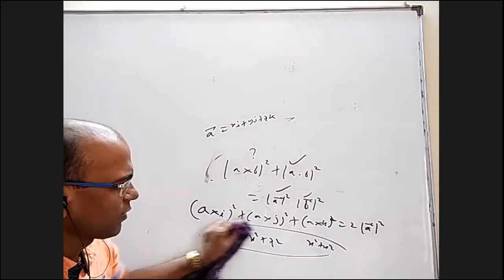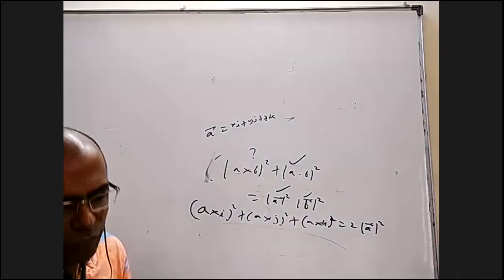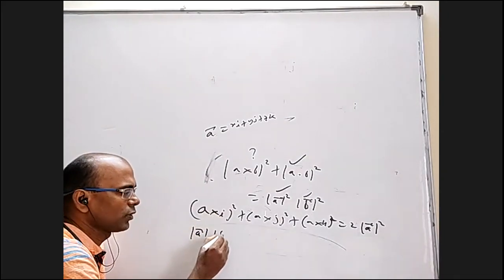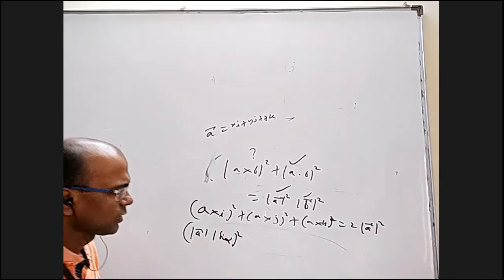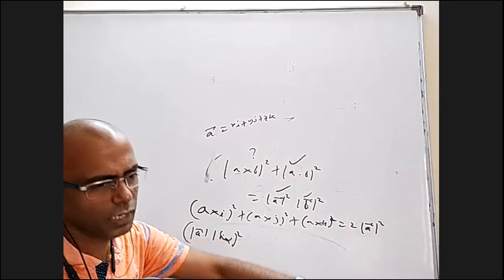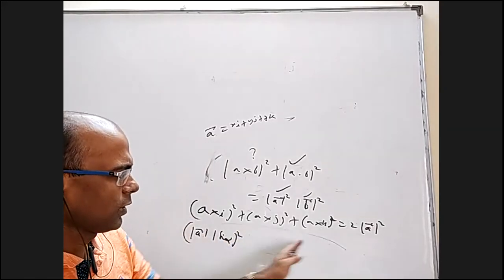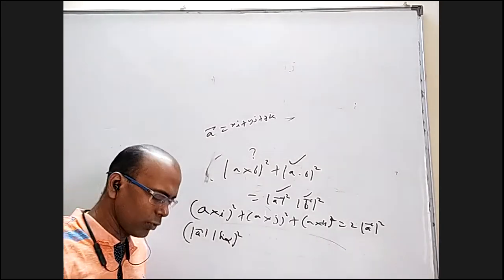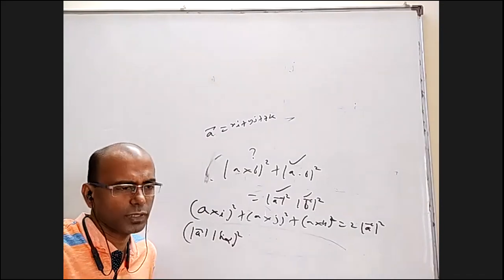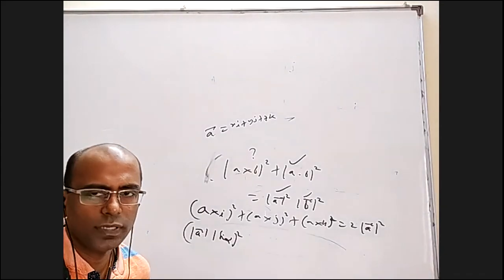But I prefer a 3D way of explaining this. If vector A bar is making angles alpha, beta, gamma with i, j, k, this will be mod A bar into magnitude of i, which is 1, into sine alpha whole square. This is mod A bar into 1 into sine beta whole square. This is mod A bar into 1 into sine gamma whole square. If I take mod A bar whole square common, I'll get sine square alpha plus sine square beta plus sine square gamma. In direction cosines, we study that if a line makes alpha, beta, gamma angles with x, y, z, cos square alpha plus cos square beta plus cos square gamma is 1. Based on that, sine square alpha plus sine square beta plus sine square gamma will be 2.